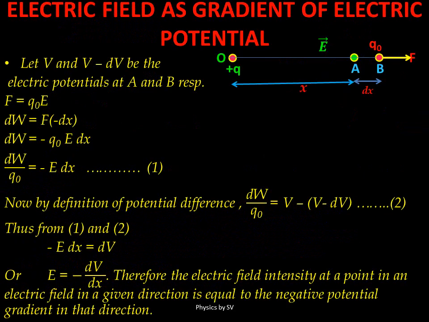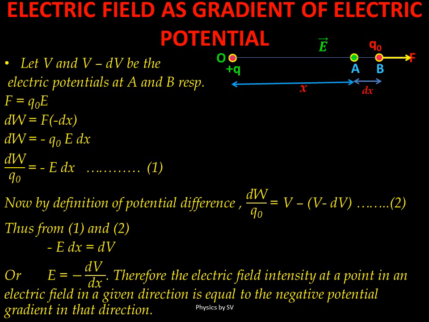Next, an important relationship between electric field and electric potential: the electric field intensity at a point in any electric field in a given direction is equal to the negative potential gradient in that direction. Let us consider the electric field E along the x-axis due to a point charge plus q. Suppose A and B are two points at distances x and x plus dx from O, where dx is vanishingly small.